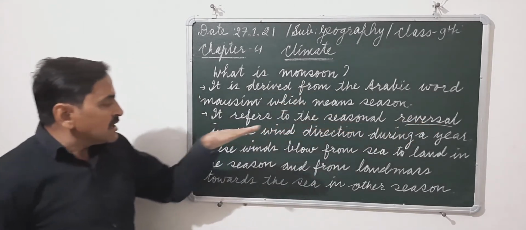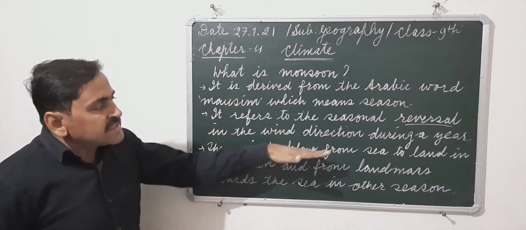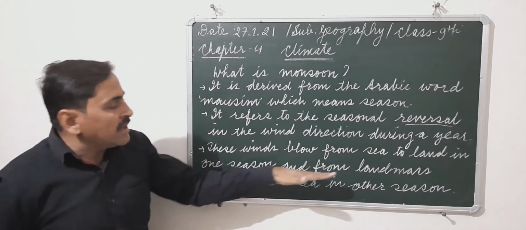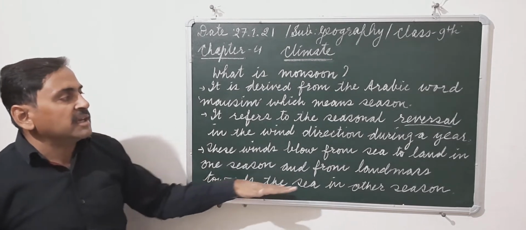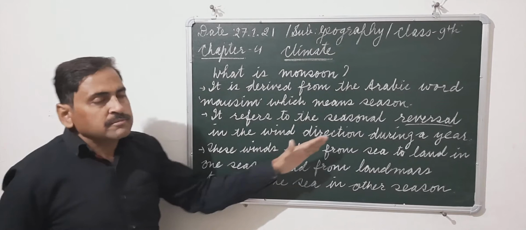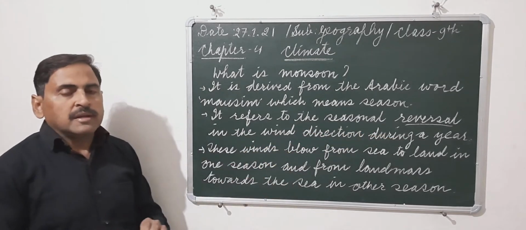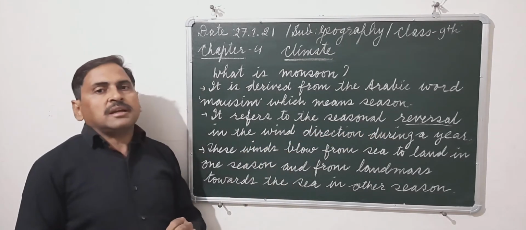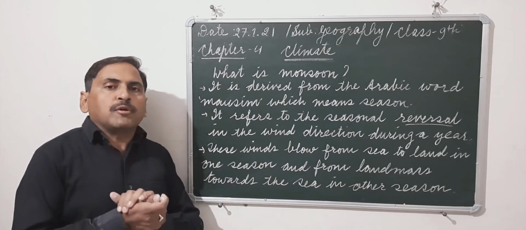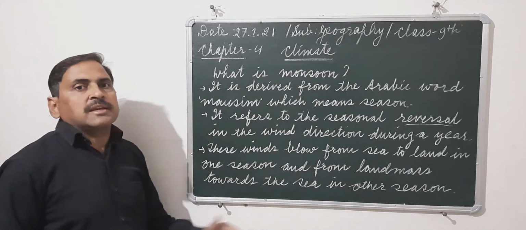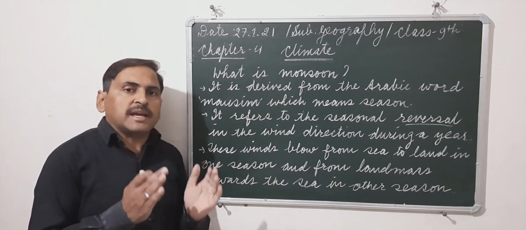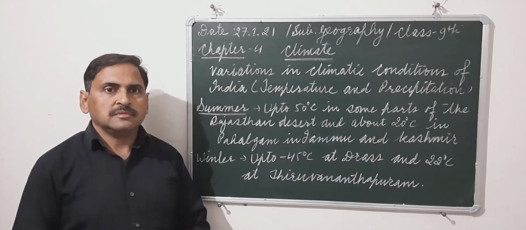These winds blow from sea to land in one season and from landmass towards the sea in the other season. When they blow from sea to land, they pick up moisture and cause rainfall. But when they blow from landmass to sea, they are dry and don't cause any rainfall.